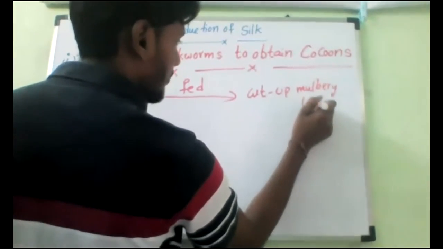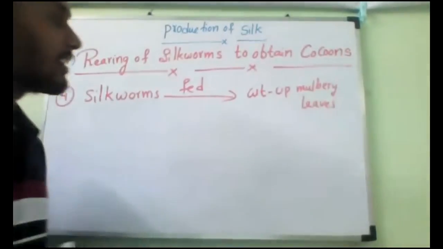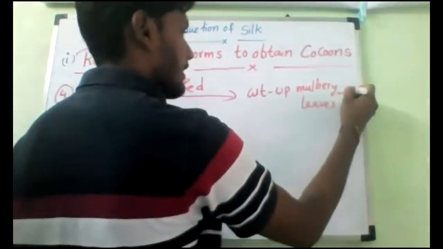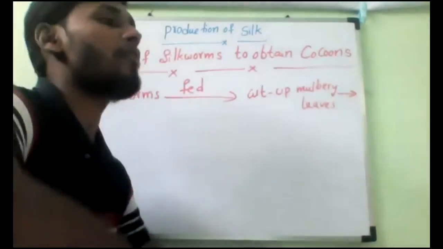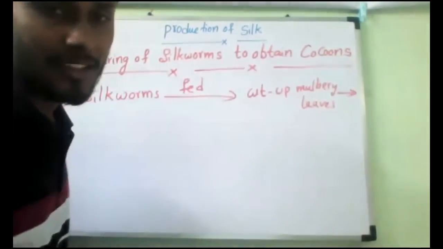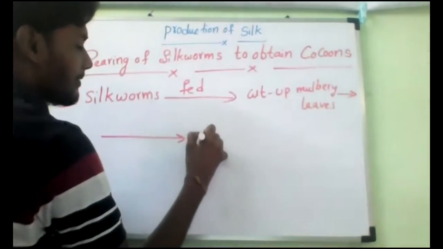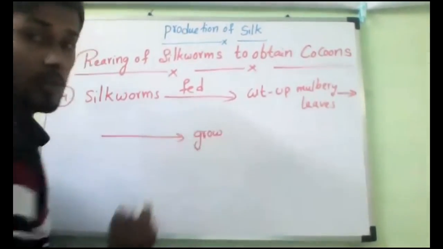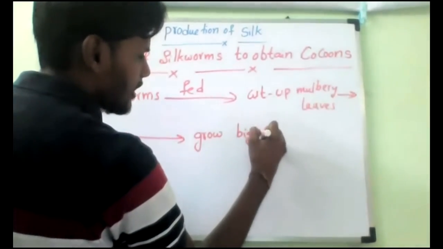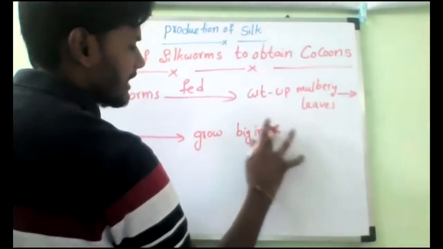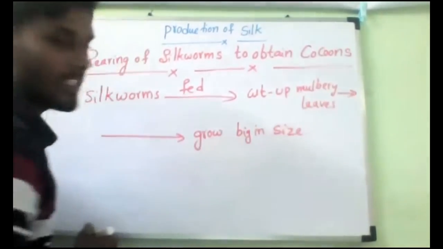Cut up mulberry leaves. If you keep mulberry leaves, what will happen after this? It will eat. They will eat day and night and grow very big in size. Continuously they will eat. Not like daytime eating and nighttime resting. Day and night they will eat. Understanding?